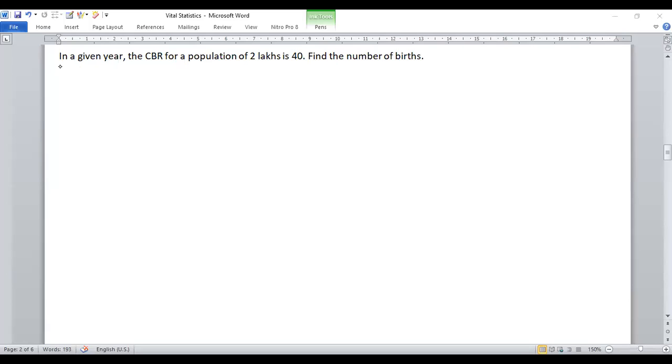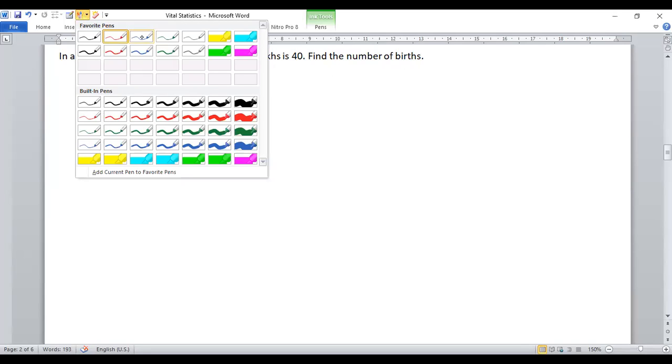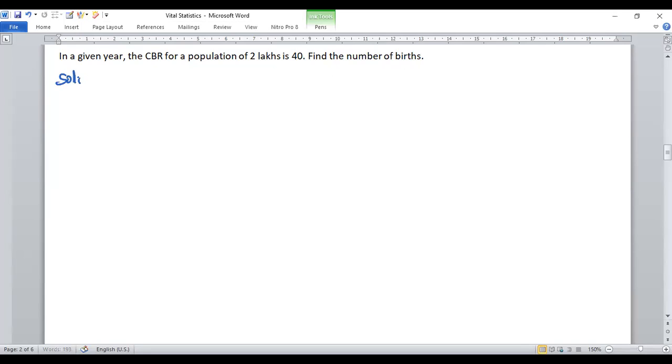So consider one more problem. In a given year, the CBR for a population of 2 lakhs is 40. Find the number of births. Here they are given the CBR value and population value, but they ask for the number of live births. So first we write down the given data. Solution.